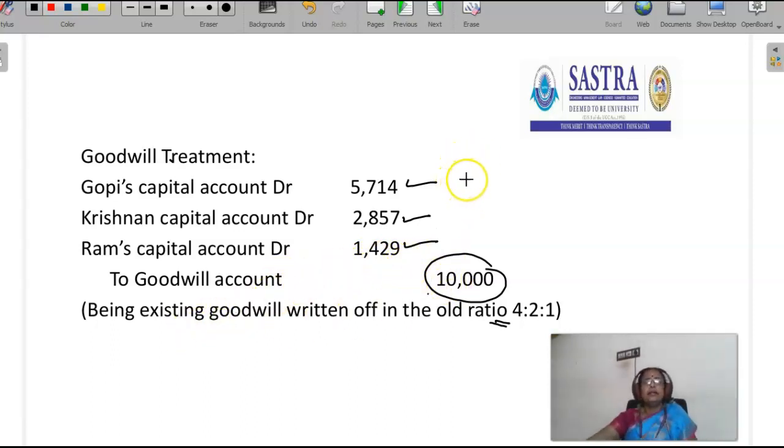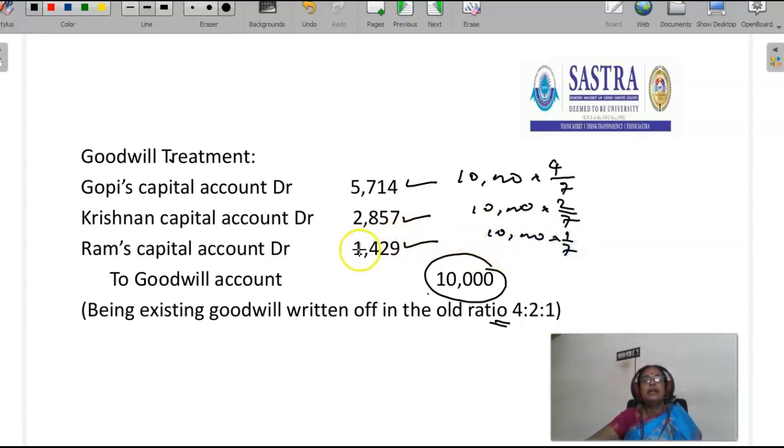If we debit the total value of goodwill according to their old ratio, Gopi's share is 5,714, Krishnan's share is 2,857, and Ram's share is 1,429. As per the AS 10 norms, we are writing off the book goodwill in the old ratio.